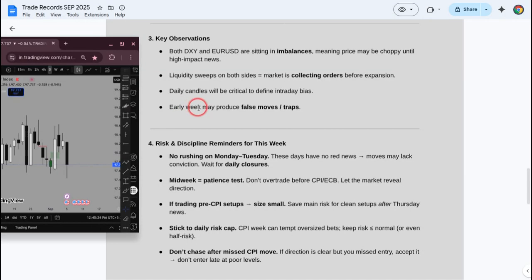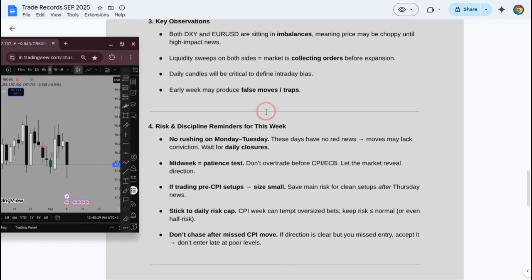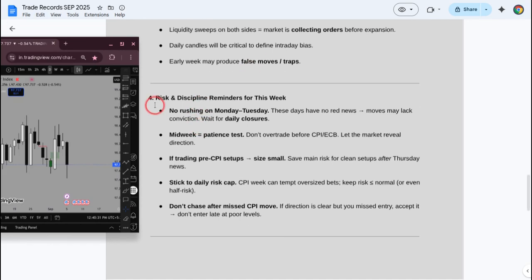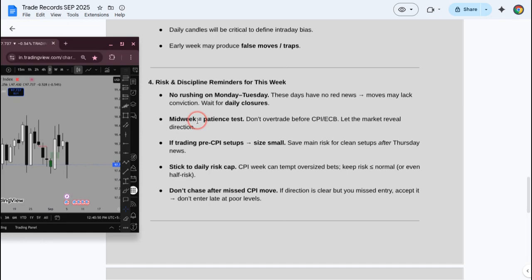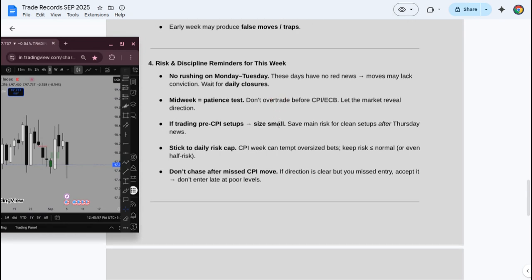What will happen this week? The early week may produce false moves and traps, so you have to be very cautious. These are the main points I want to discuss regarding risk and discipline reminders for this week. First, no rushing on Monday and Tuesday. These days have no red folder events and may lack liquidity, clarity and conviction. Wait for daily closures and 4-hourly candles at strong points of interest. Midweek patience is the test. Don't overtrade before CPI and ECB. Let the market reveal direction.